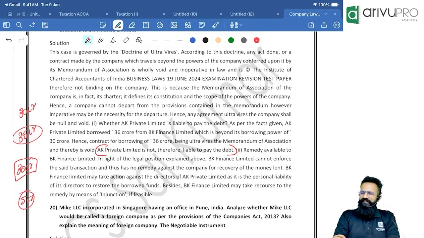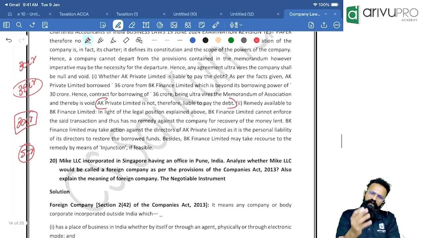But the answer given by the institute says the company is not liable at all. In my opinion, and I think that is right also, this answer is wrong. This interpretation is wrong. Anything beyond the power, the company will not be liable. Within the power, company should be liable. So in the given case, for 30 crore, company should be liable. And what is the alternative for the 5 crore? The 5 crore can be recovered from its directors. Always remember, directors will be unlimitedly liable.